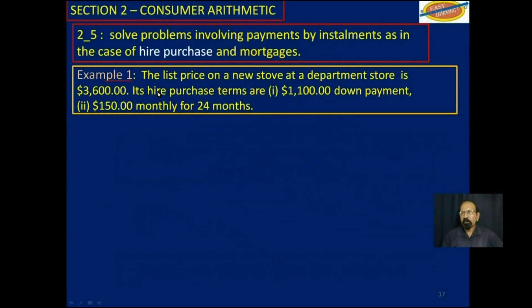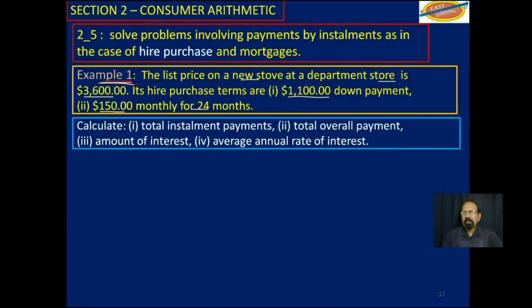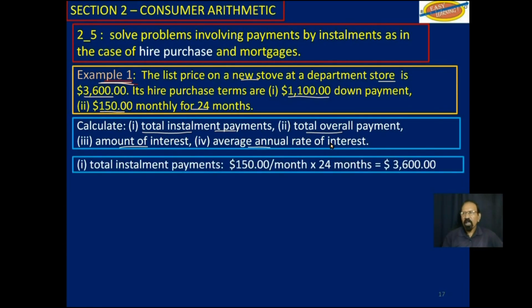So let's look at example 1. The price on a new stove at a department store is $3,600. Its hire purchase terms are $1,100 down payment, and $150 per month for 24 months. Now you are to calculate the total installment payments, the total overall payment, the amount of interest, and the average annual rate of interest. So total installment payments is fairly easy.